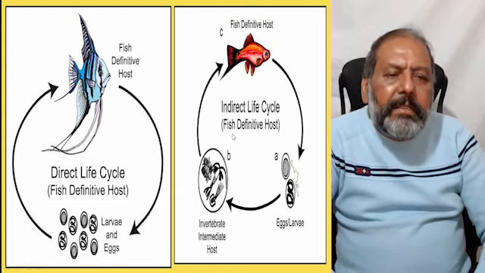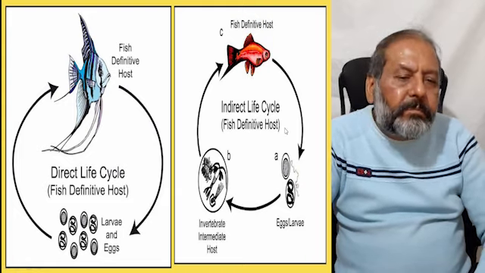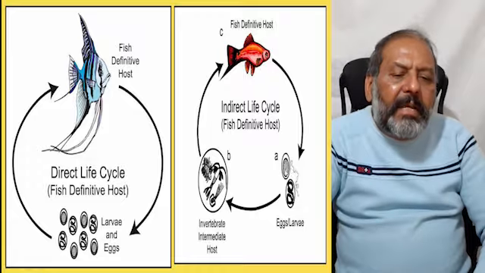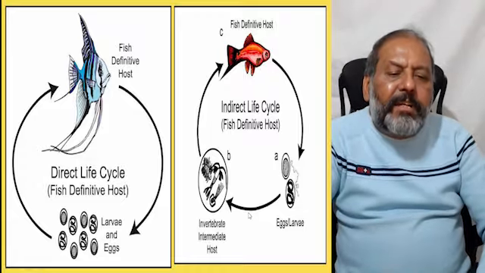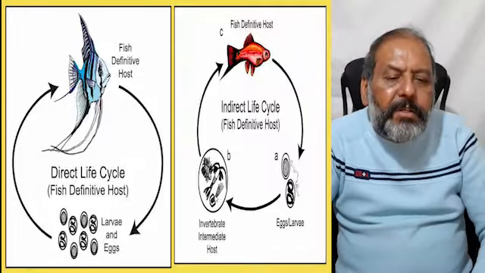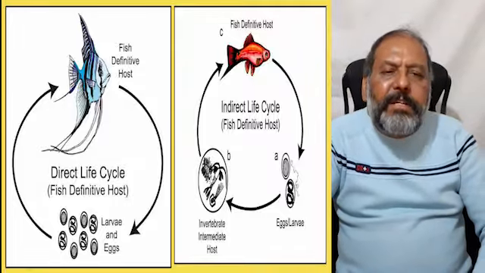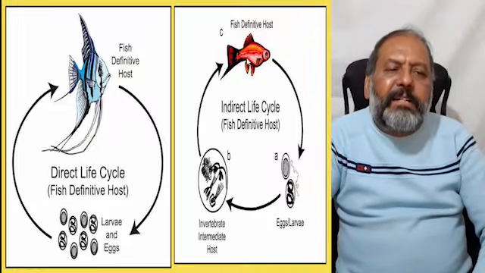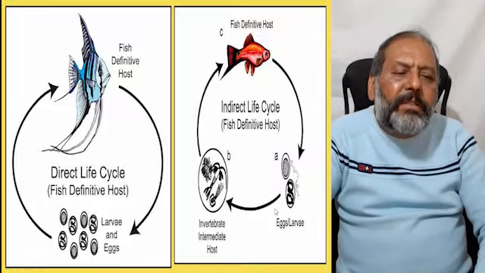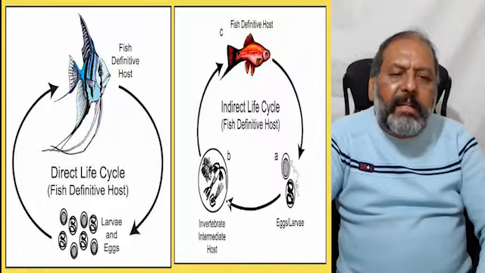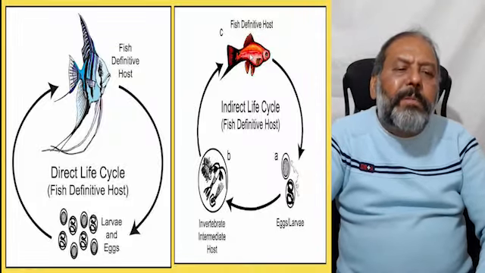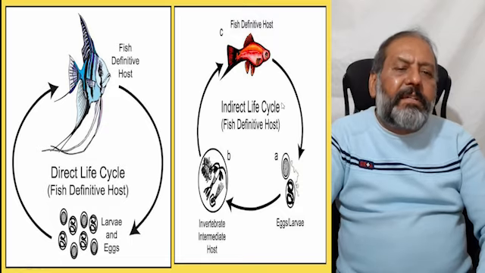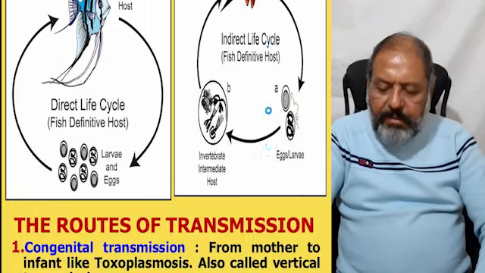But in the indirect life cycle, the fish is the definitive host, but these larvae and eggs are taken by some invertebrates which work as the intermediate host. These invertebrates are then taken up by the fish along with the eggs and the larvae, and these complete their life cycle inside the fish. So that is the indirect life cycle.